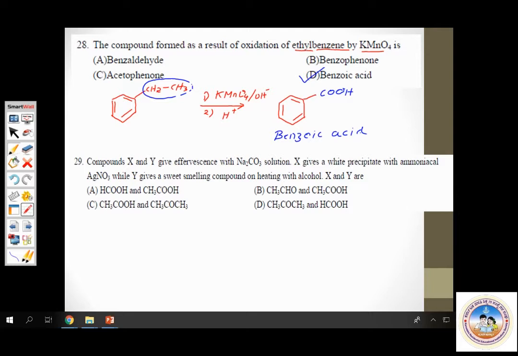Any alkyl group attached to benzene ring gets oxidized to COOH, benzoic acid. That was question number 28. Now coming to question number 29. Let me read question number 29 now.